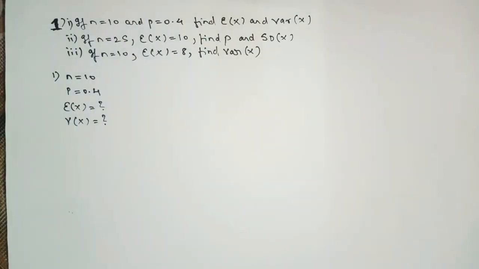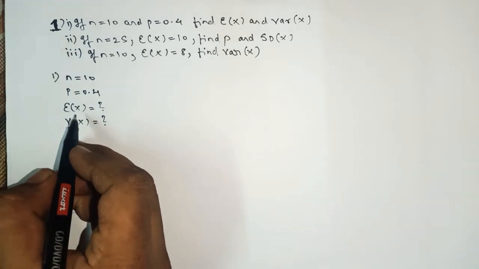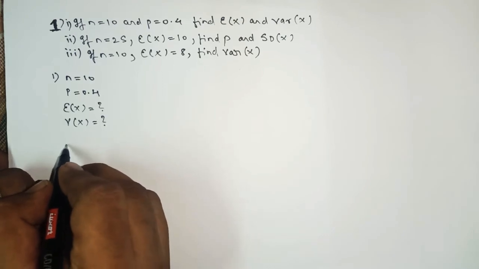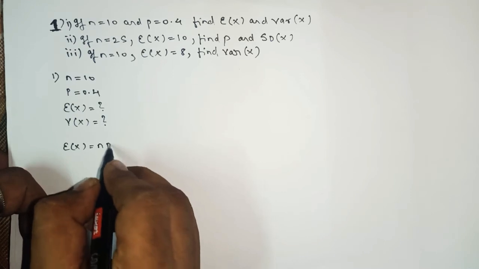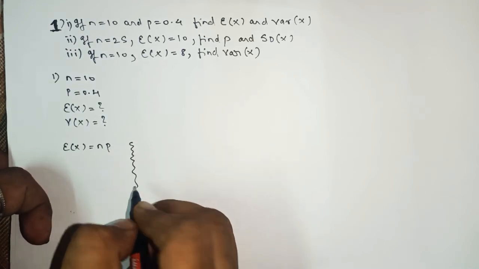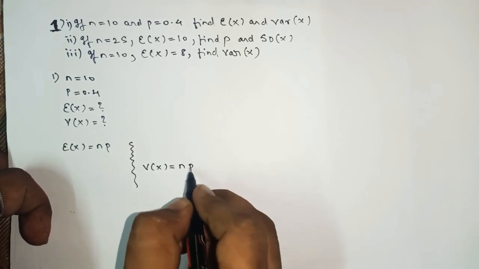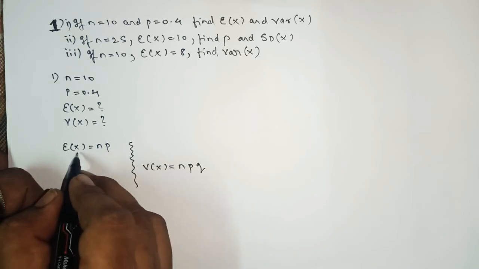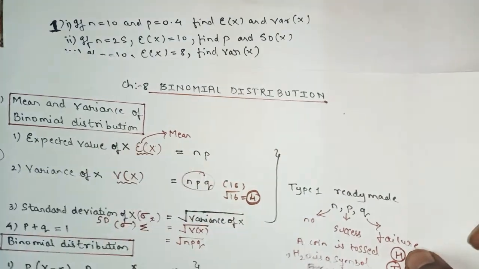Okay, so first we'll find E of x. First we'll write the formula for E of x. What is the formula for E of x? It is np. And for V of x, what is it? V of x is npq. Here we can easily find the expected value of x, which is also known as the mean. Yes or no? Expected value also we can say.